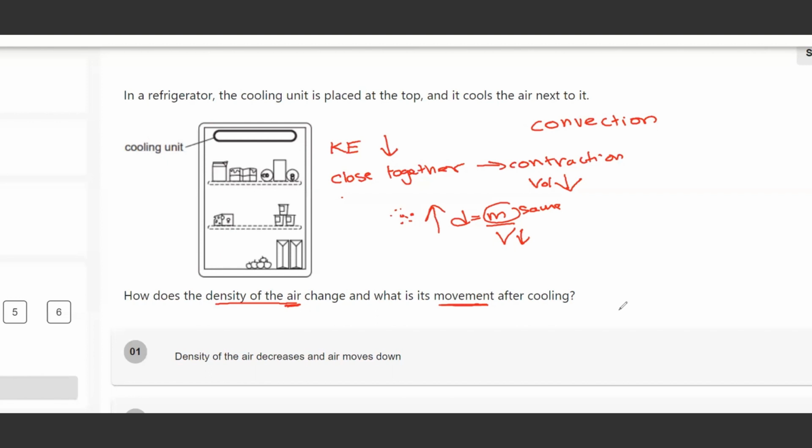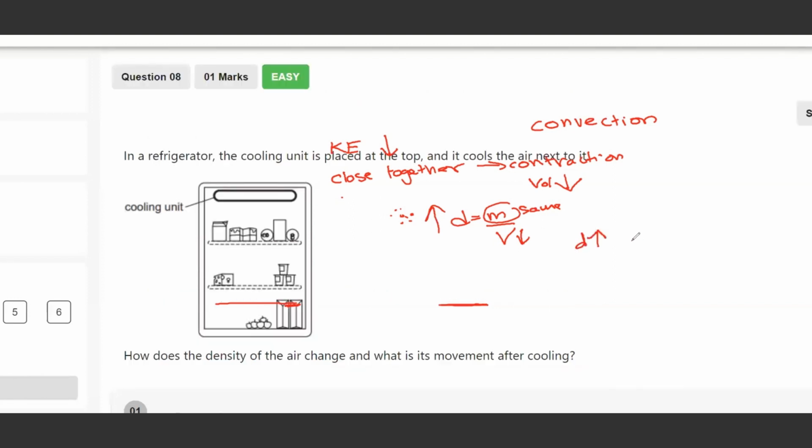Always the high density thing, or the higher density particles in this case, they would sink, and the less dense particles would rise up. So the correct answer should be density increases and the particles, because of this, will move down. They would move down, density increases.